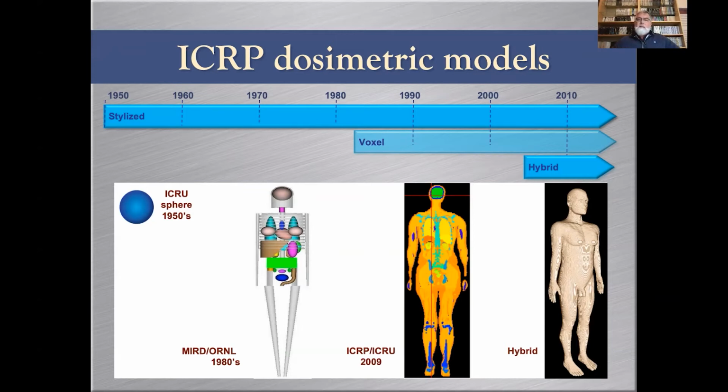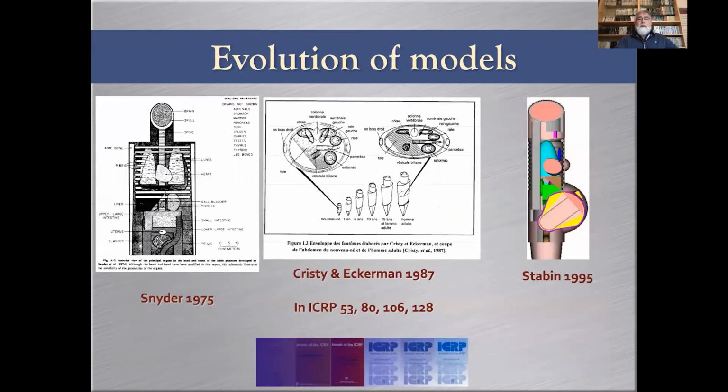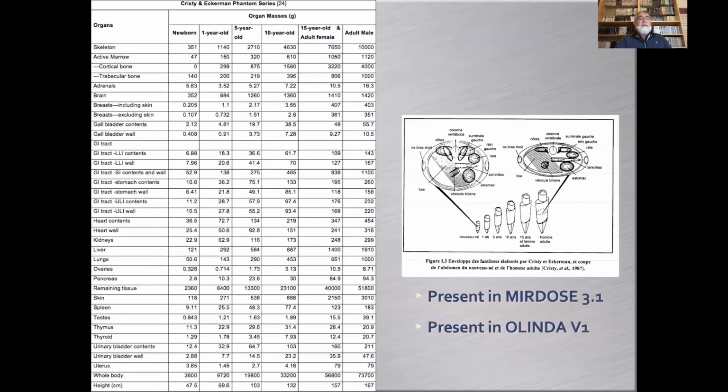So it means that we have a possibility, thanks to the increasing computing power, to generate models for different morphologies, if we wish. Actually, some people have also presented, more recently, ethnic models, like Brazilian or Japanese or Korean, Chinese, etc. So the evolution of models is going from the models presented by Snyder or Cristy and Eckerman and Stabin in this direction, and these are the characteristics of these models.